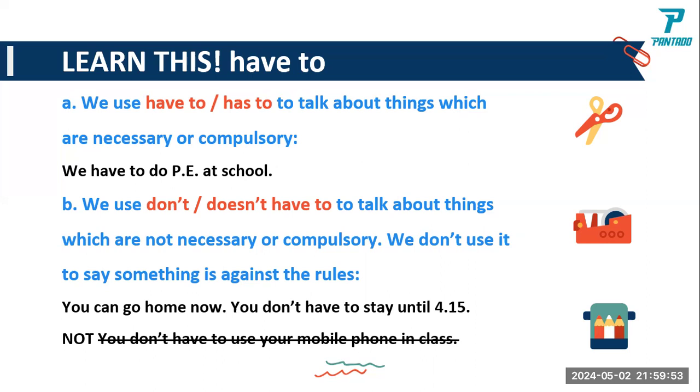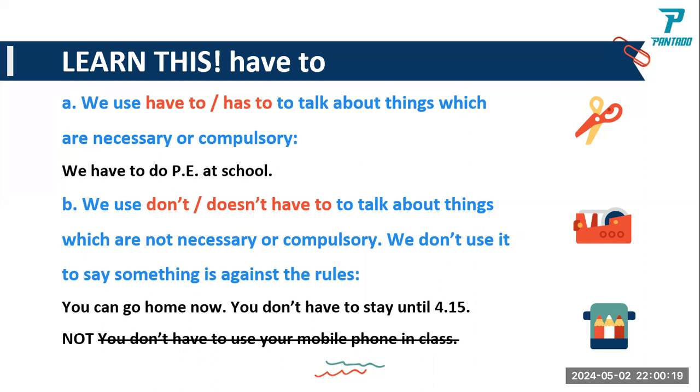Not: you don't have to use your mobile phone in class. This is not correct. So the first one is correct. Again, you use don't or doesn't have to to talk about things which are not necessary.